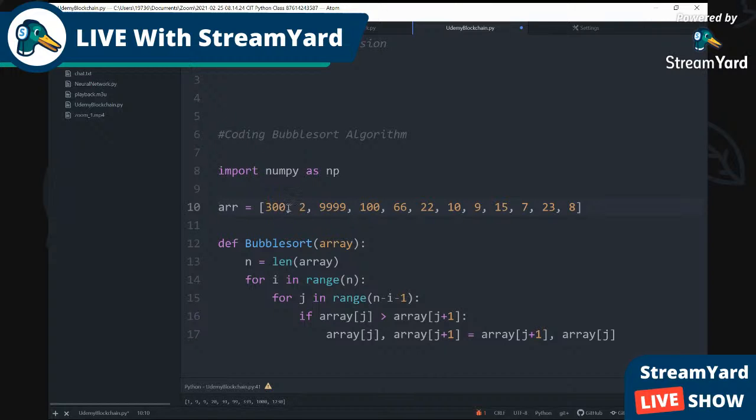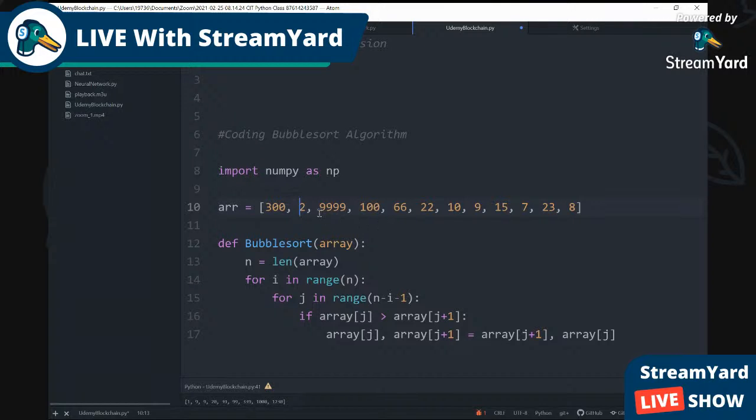So 300 would be here, so it goes back to 300. Is 300 greater than 99,999? No, so it stays there. So it checks through here. Okay, 2 is right. Now 300 is right. Now 900 is right. Now let's go to 100. It goes to 100 now. So now it's 999. It goes to 100.